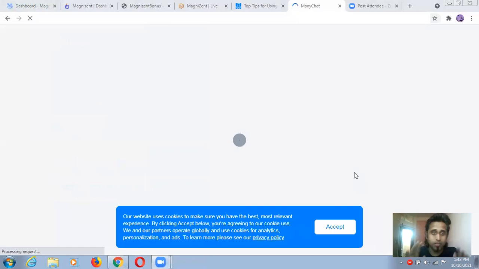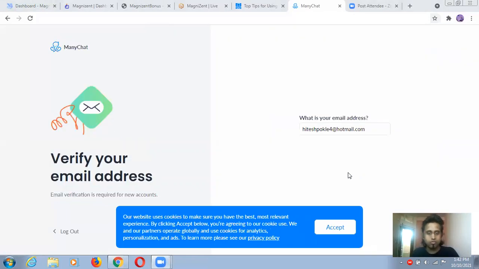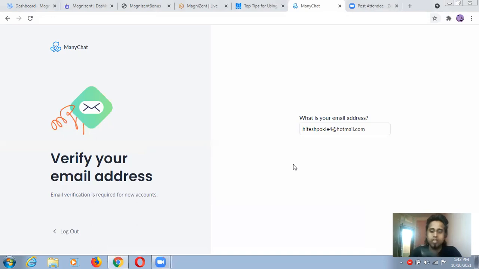The copywriting dashboard is different, guys. This is for automation. Okay, for getting traffic, something like that. Verify your email. So yes, this is my email. So how to verify that? Okay, guys, I'm just trying to verify from my mobile. Okay, so just give me 1 minute. Okay, I'm just verifying and I'm coming back to you again.